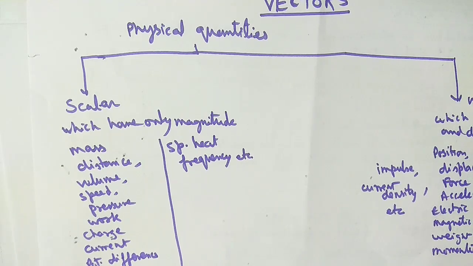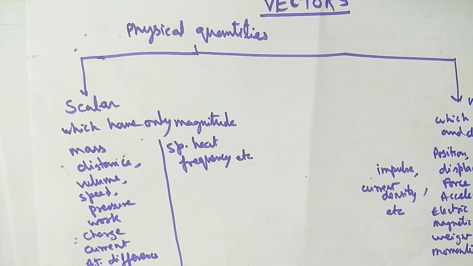Try to understand the differences. So vectors depend on the directions as well as magnitude both, and the scalar only depends on the magnitude.